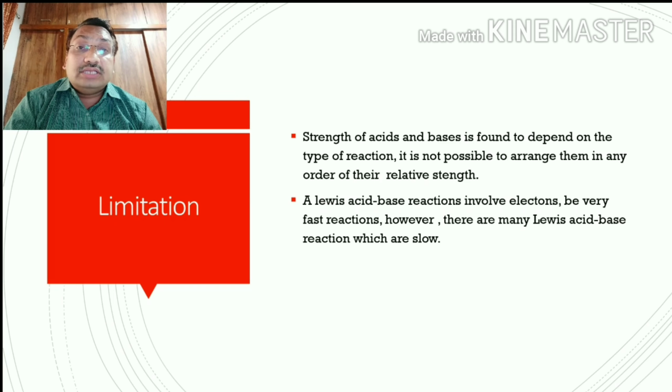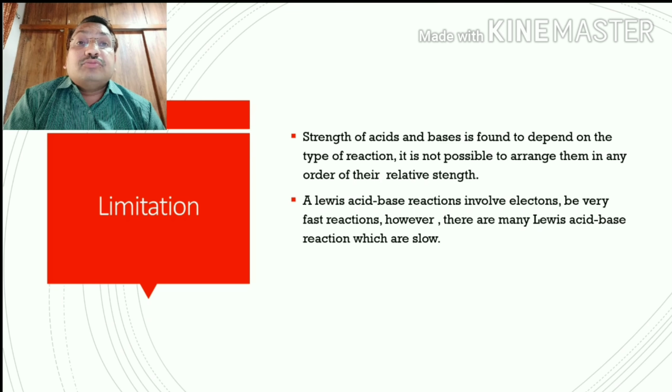So these are the three acid theories. First, the Arrhenius theory, related to the proton and OH. The acids are H plus ion donating and the bases are OH donating.